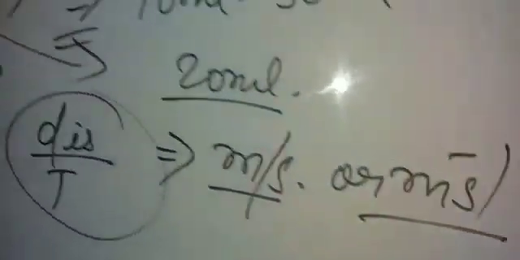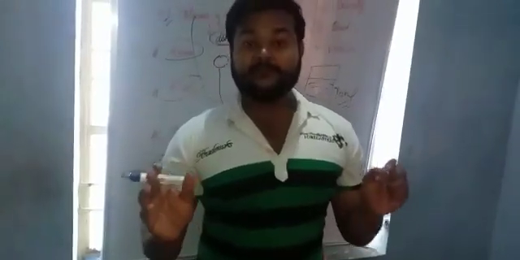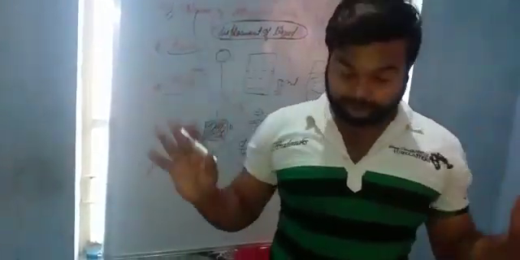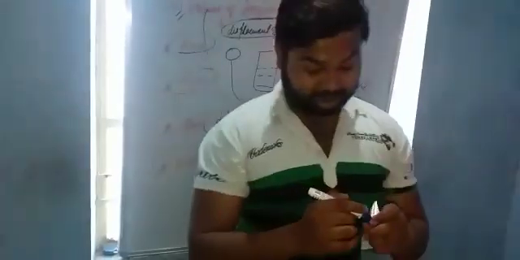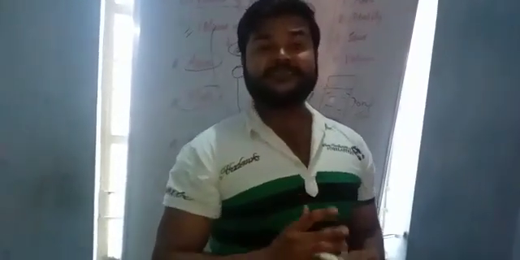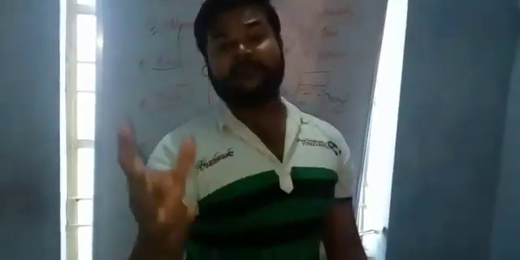The next topic is velocity. First we define displacement. The shortest distance between the initial point and the final point is known as its displacement.